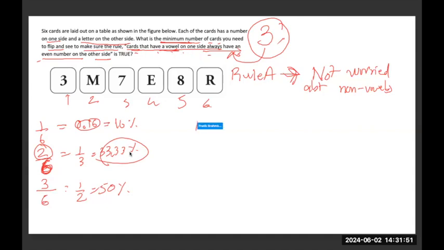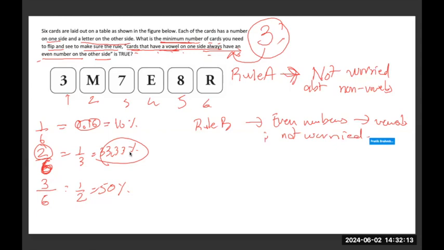The second rule, rule B, which can be derived from the statement, is the flip side of it: even numbers should have vowels. I'm also not worried about that. Why?